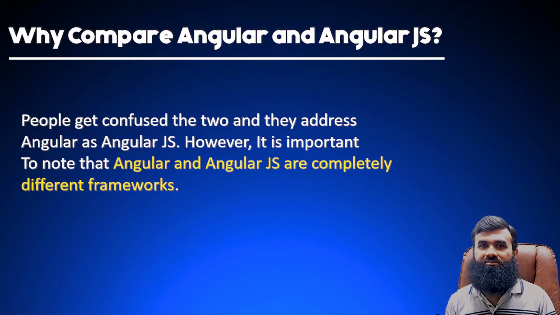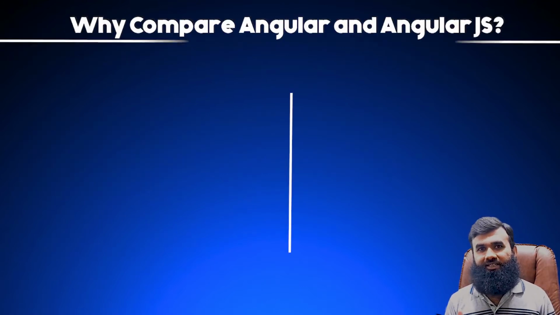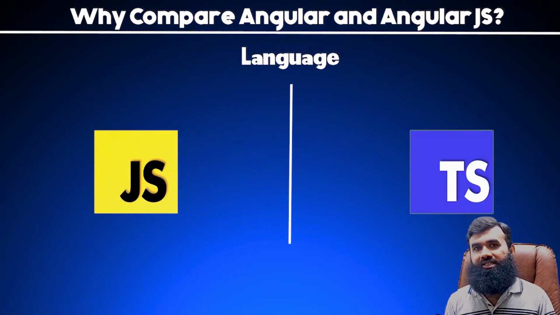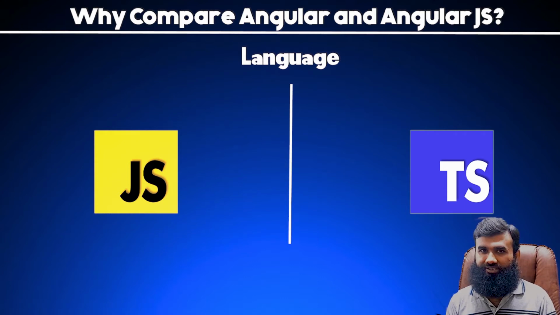The first parameter which creates the difference between these two frameworks is language. AngularJS is developed in JavaScript, but on the other hand, Angular is developed in TypeScript. As I said, TypeScript is a superset of JavaScript. TypeScript provides more advanced and complex features, which really help developers make better, professional and aesthetic web applications.